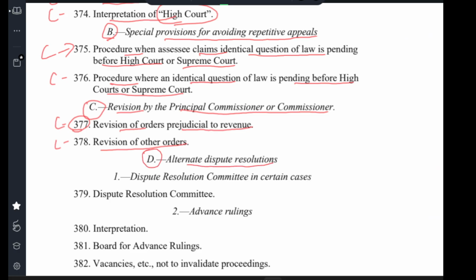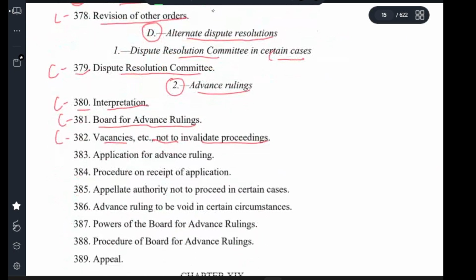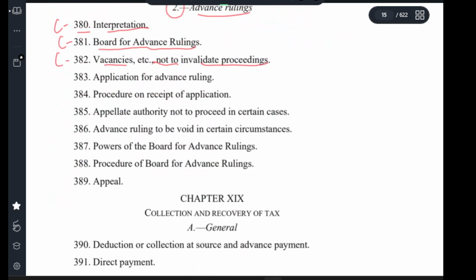D. Alternative dispute resolution. Dispute Resolution Committee in certain cases. Clause 379, Dispute Resolution Committee to advance ruling. Clause 380, interpretation. Clause 381, Board of Advance Ruling. Clause 382, vacancies not to be invalidating procedures. Clause 383, application of advance ruling. Clause 384, procedure on receipt of application.